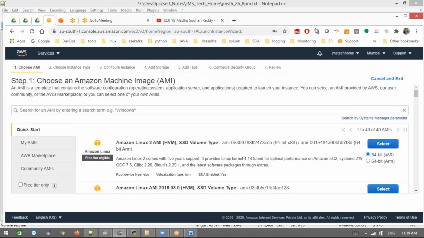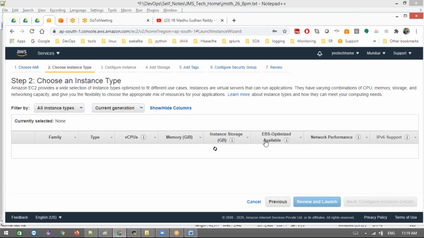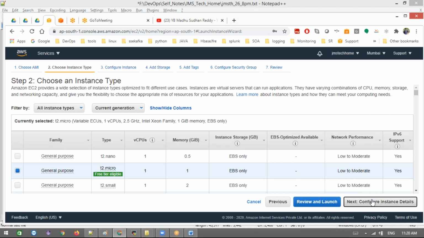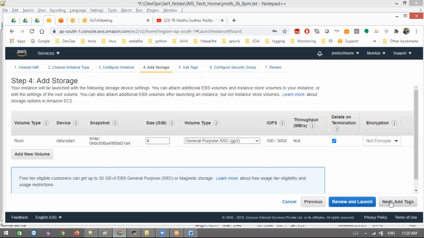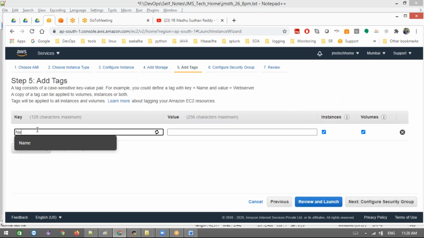In this session I'm going to use an Ubuntu server, because most of the time in real time I use Ubuntu. Here I'm going with the free tier instance, and 8 GB is enough. If you want, you can also add a tag for this.